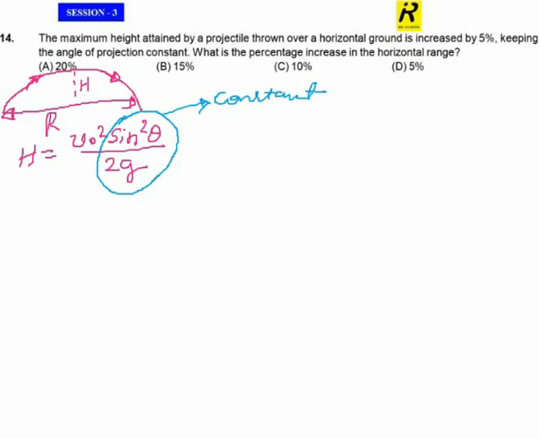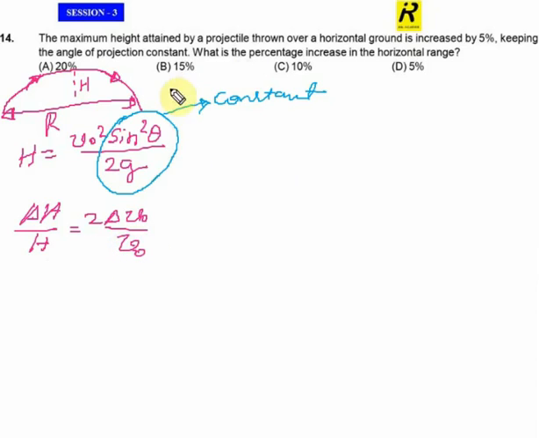So leaving those terms and making differentiation of h, differentiation will give me the result like this, the partial differentiation, this much.